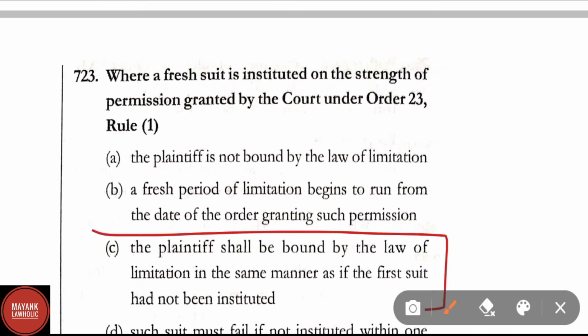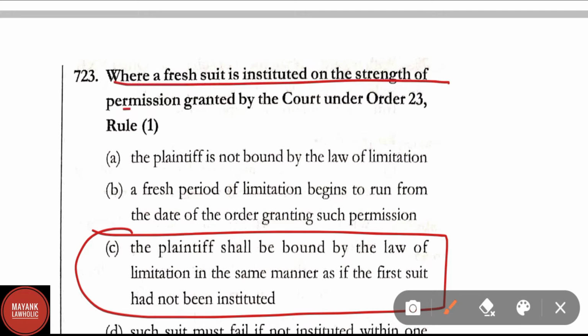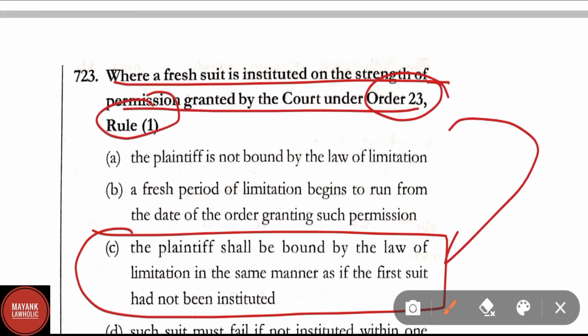The plaintiff shall be bound by law of limitation in the same manner as if the first suit had not been instituted. Here, where a fresh suit is instituted on the strength of the permission granted by the court under Order 23 Rule 1, the plaintiff shall be bound by law of limitation in the same manner as if the first suit has not been instituted.